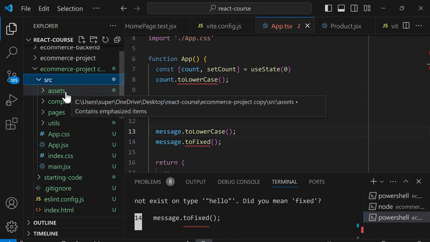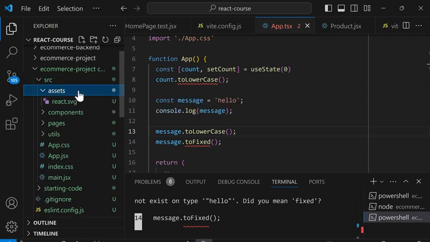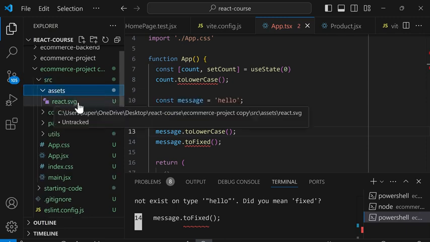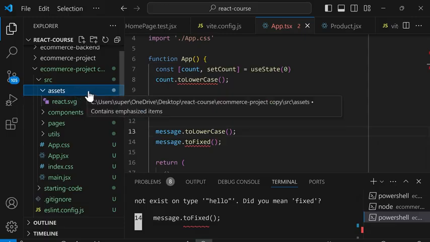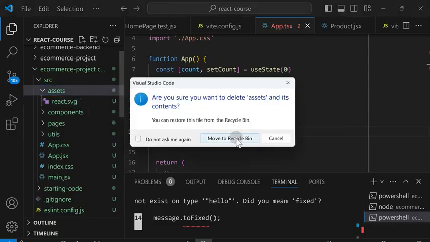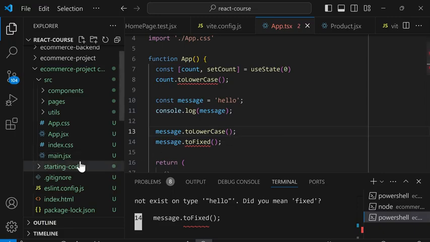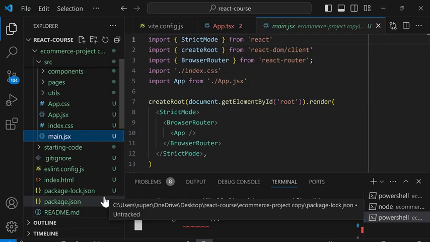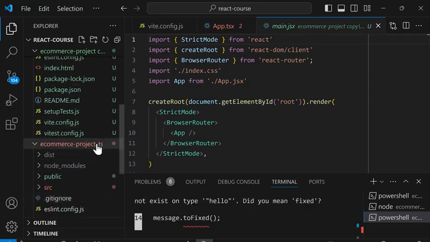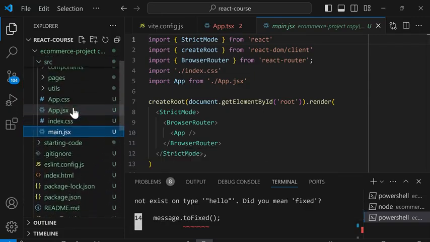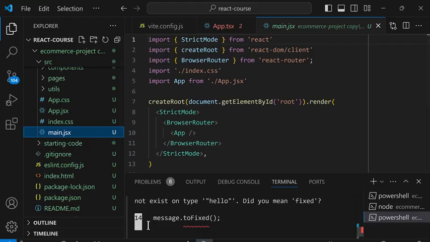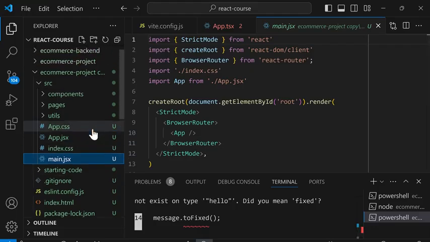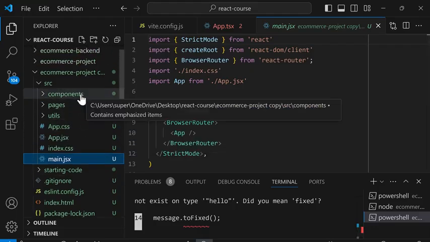So first, in the assets folder, we didn't make any changes to this folder, so we're not going to move it over, and we can just delete this folder. As a reminder, we're not trying to move all of our code over. We want to start from a default TypeScript project and then only move our changes over to the new project. So let's continue and look at the components folder.